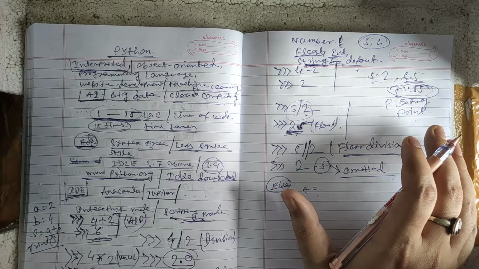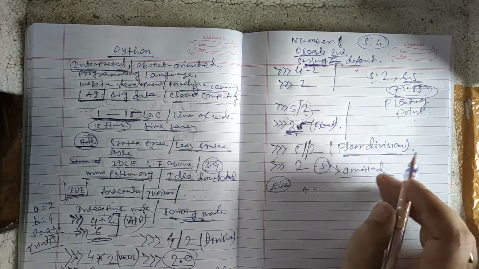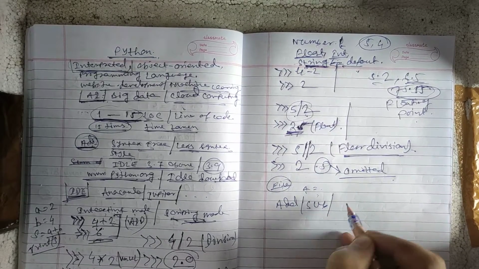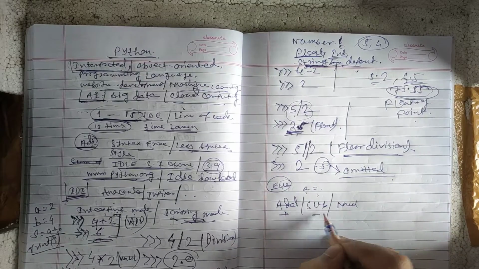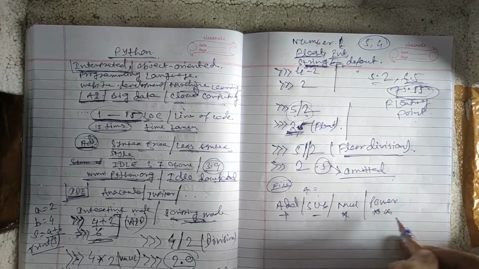So these are the basic operations. There are five basic operations: addition, subtraction, multiplication, power using the double star, and division. Normal division uses a single slash.